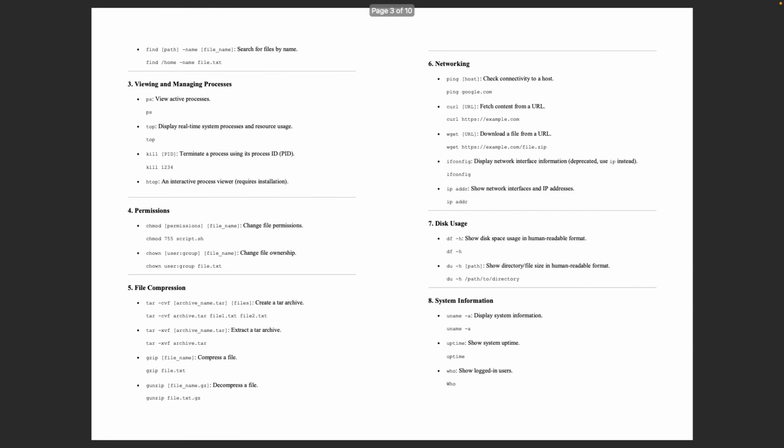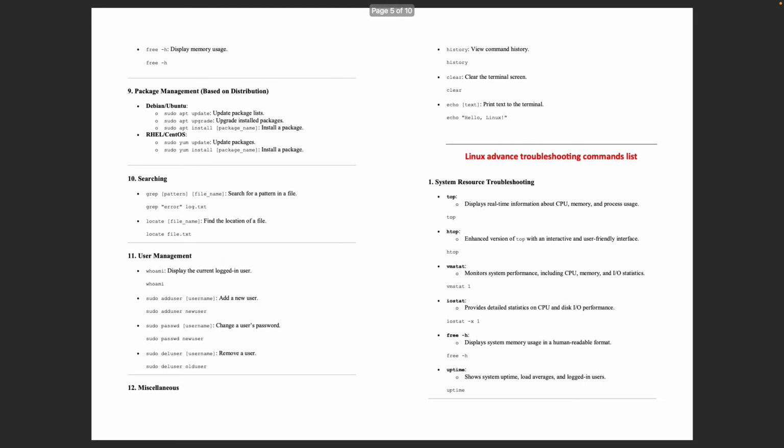After that, we will go into viewing, managing processes, permissions, file compression, networking, disk usage, system information, package manager, searching, user management, and miscellaneous commands. After that, we will move ahead with the Linux advanced troubleshooting commands, where we will see, if we want to check system resources troubleshooting, what commands can be useful over there.